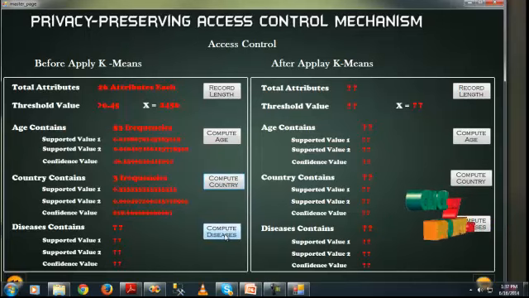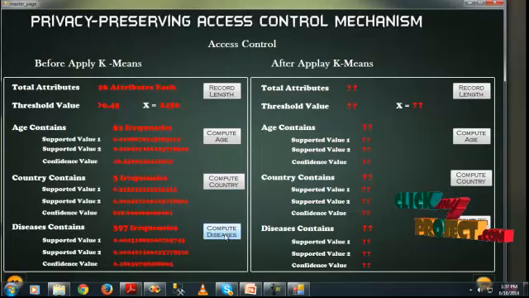Click on the compute disease button. Disease contains 397 frequencies of persons in the clustering process before the k-means algorithm, with support value 1 of 0.02, support value 2 of 0.004, and confidence value of 6.186. This is only the clustering process before the k-means algorithm is applied. Before the k-means algorithm, the data values for age, country, and disease are displayed here. After applying the k-means algorithm, the accuracy values of the clustering process are displayed here.